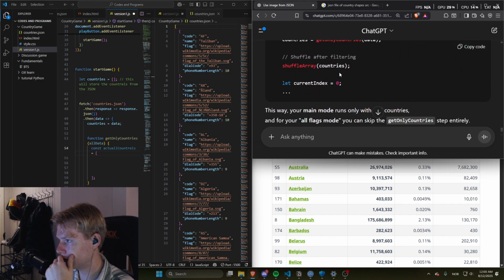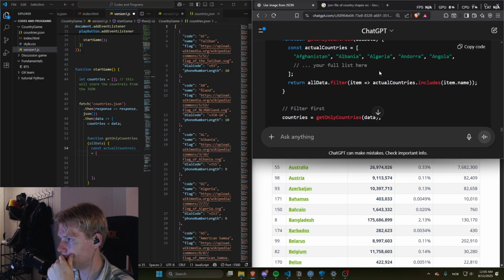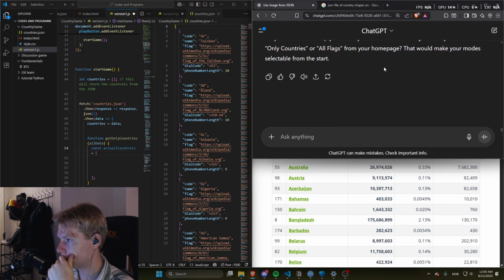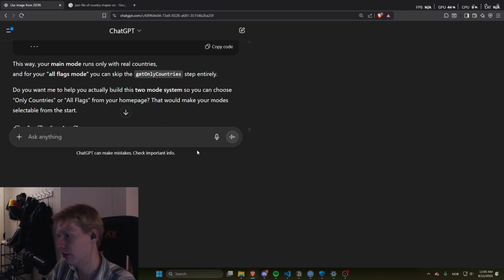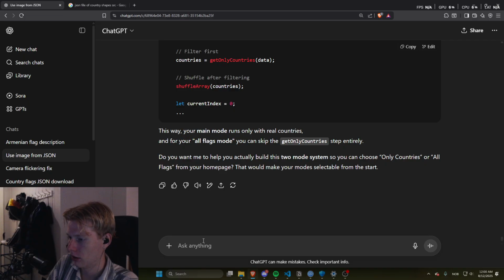I'm a bit confused about how this will work. All flag mode. Yeah. I'm gonna ask you for further explanation. Confused about the new code. Can you elaborate?